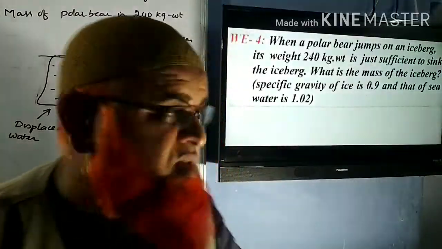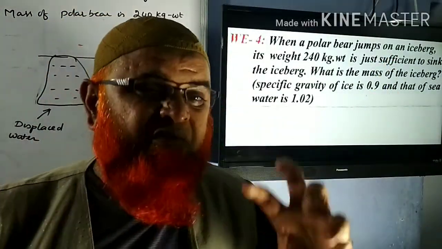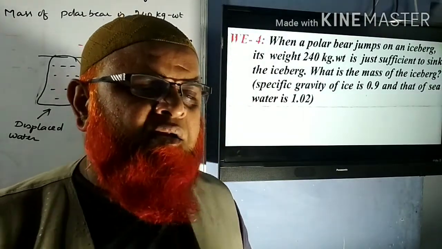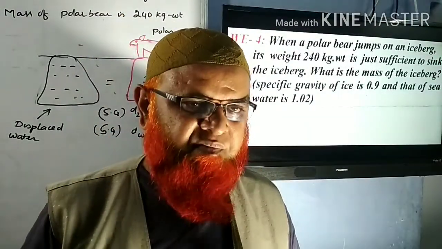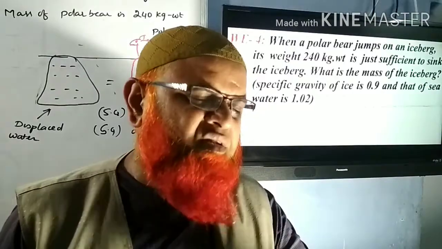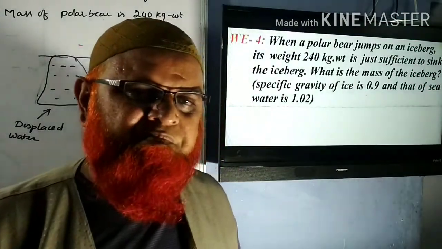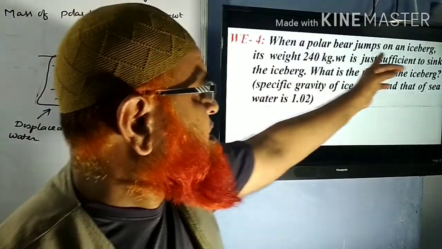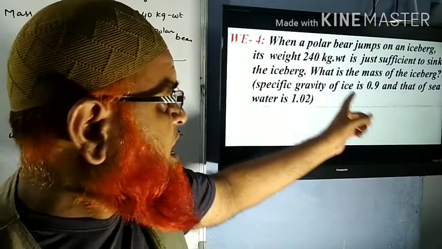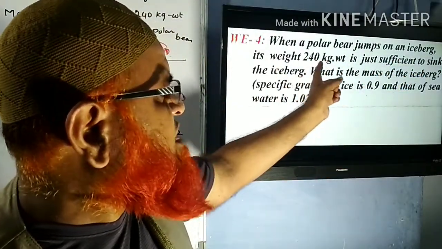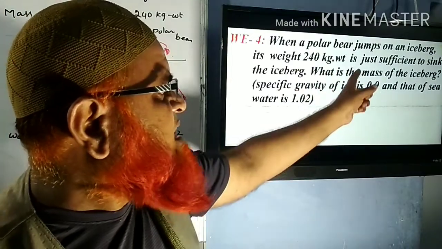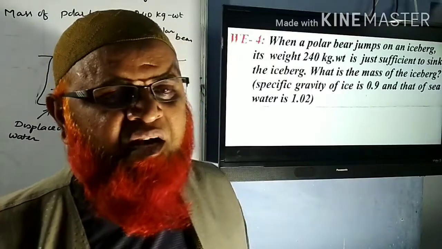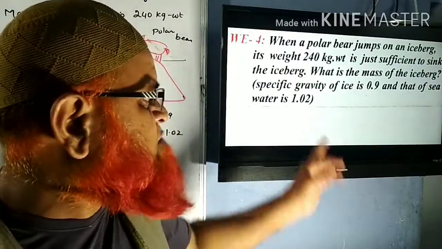So today we are going to discuss a different problem, a very interesting problem regarding a polar bear. So you know the law of floating bodies. This is based on the law of floating bodies, the laws of flotation we can say. If you observe here, there is a polar bear, and this polar bear has a weight of 240 kg, which is sufficient to sink the iceberg. What is the mass of the iceberg? He's asking us to find out the mass of the iceberg.